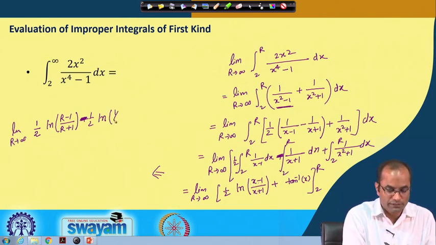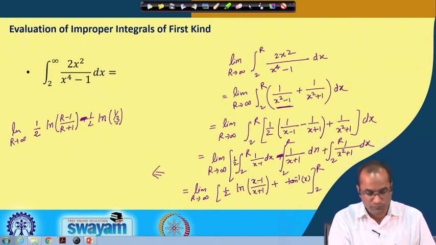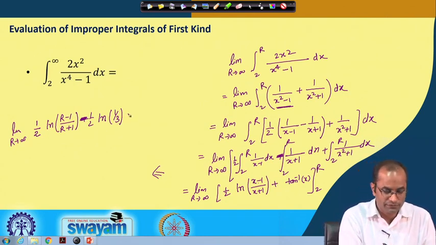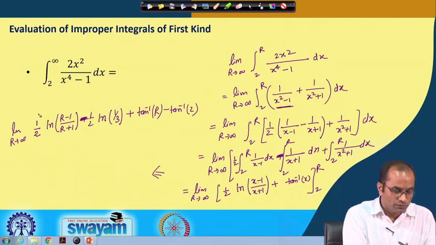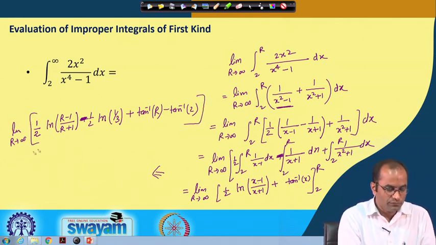So, ln 1 by 3, and then we have tan inverse r and minus tan inverse 2, and everything is under the limit r to infinity.